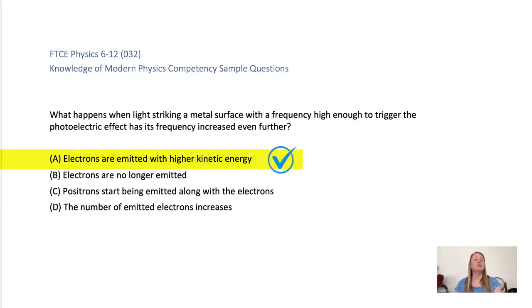In the photoelectric effect, when light of a frequency higher than the threshold frequency striking a metal surface has its frequency increased even further, electrons are emitted with higher kinetic energy. The excess energy from the light that has had its frequency increased is transferred to the kinetic energy of the emitted electrons. The number of electrons emitted is related to the intensity, not the frequency of the light.